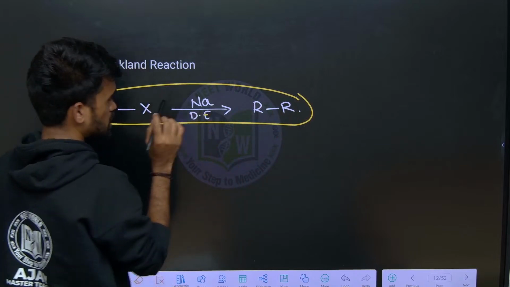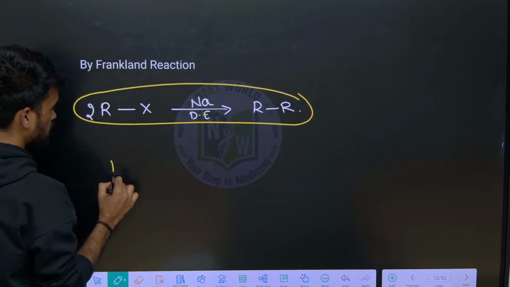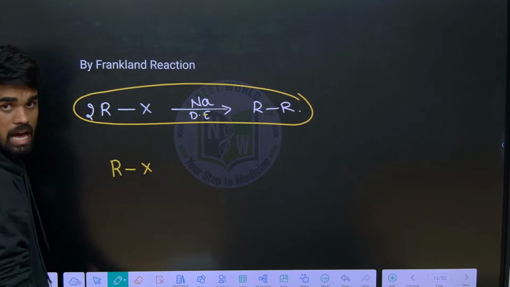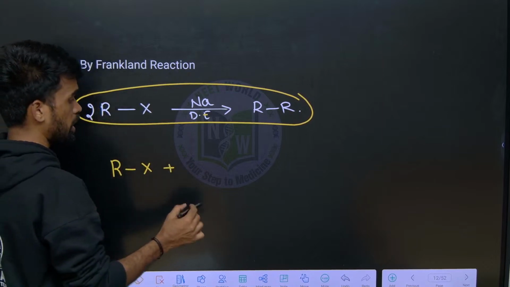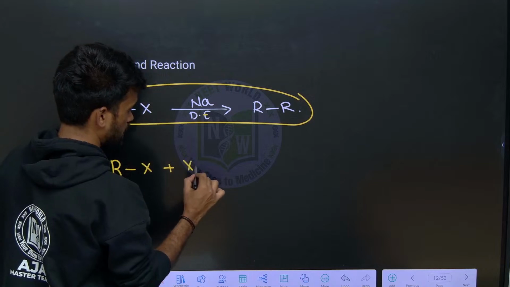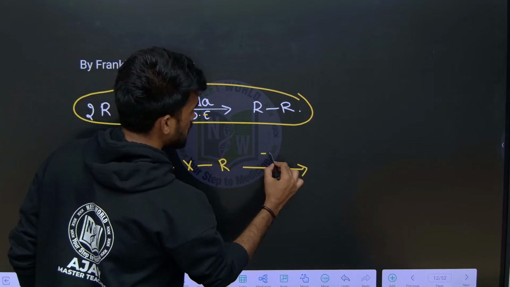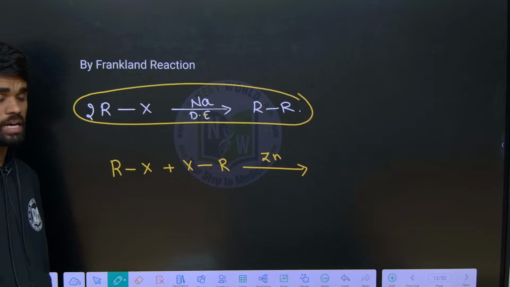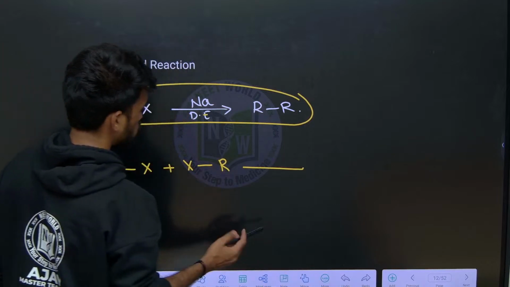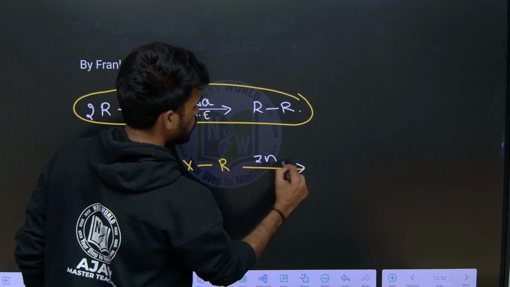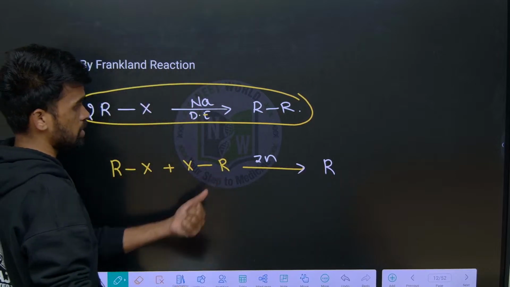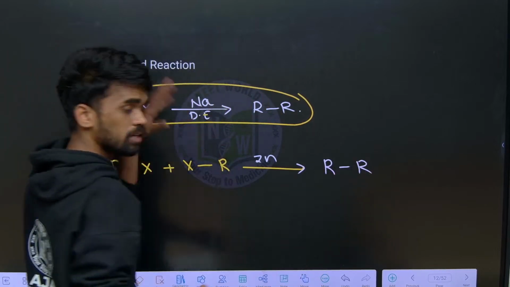Similar to this, here we take the same alkyl halide, 2 moles of alkyl halides, and use zinc metal. This zinc metal gives R-R, just coupling like Wurtz reaction.